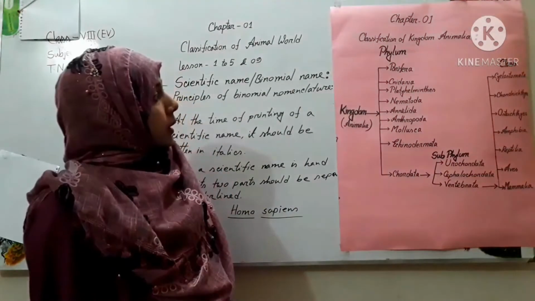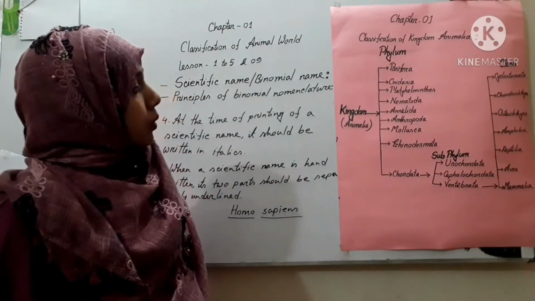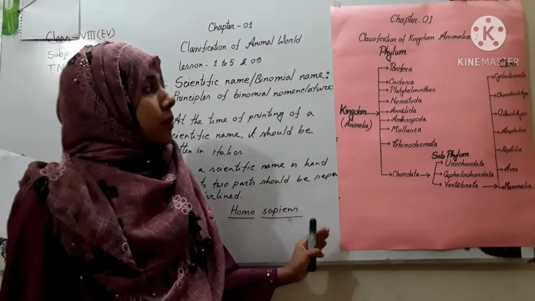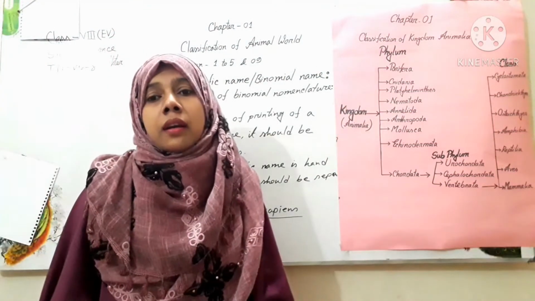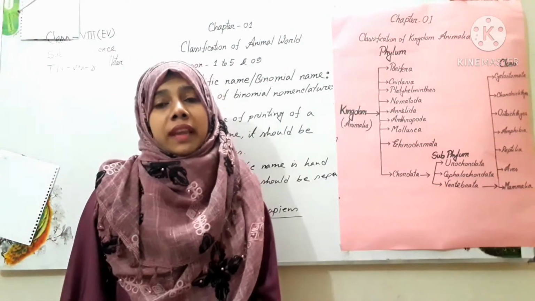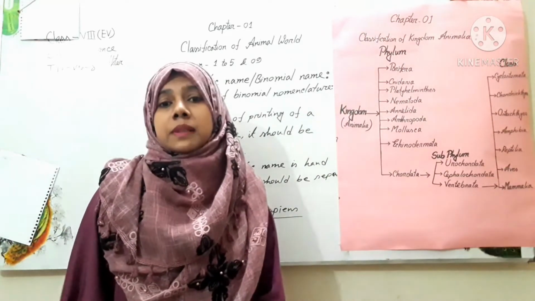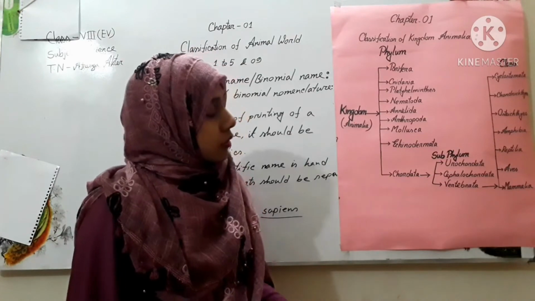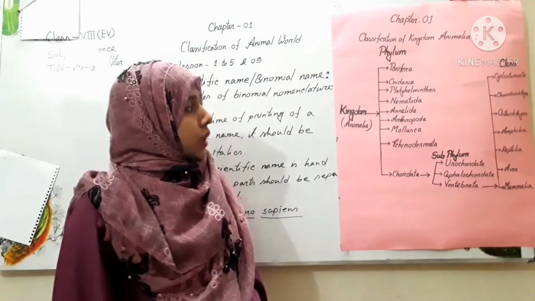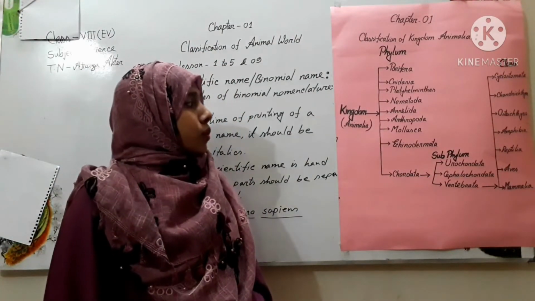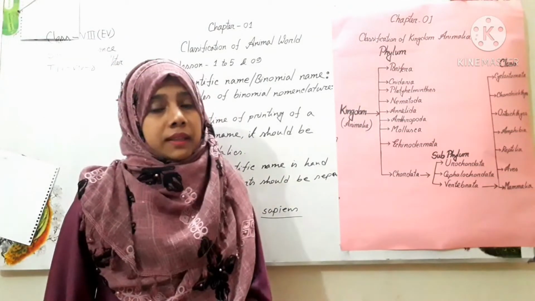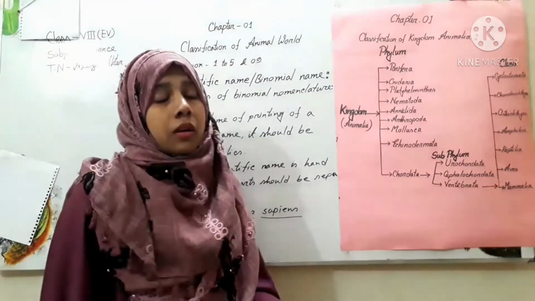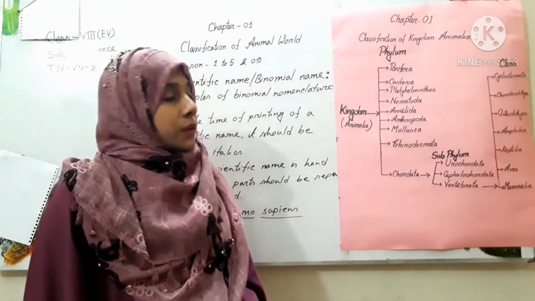Now I will explain the kingdom Animalia, and I will also discuss the characteristics of different phylums, subphylums, and classes. But today I will only discuss invertebrate animals, that means the phylums which are invertebrate.